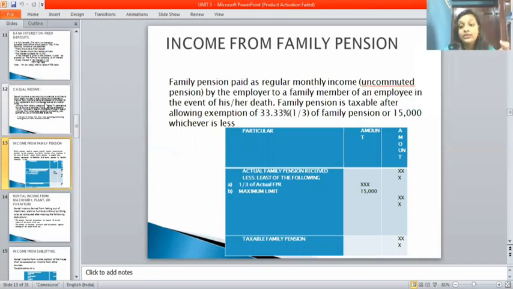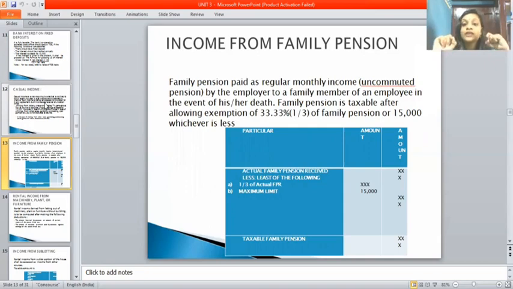The maximum limit given is 15,000. If you write 14,000 while doing a problem, the answer will be completely wrong. There is a certain fixed amount, that is 15,000. You should not write 14,000 or 16,000. It will be wrong. The fixed amount is 15,000.